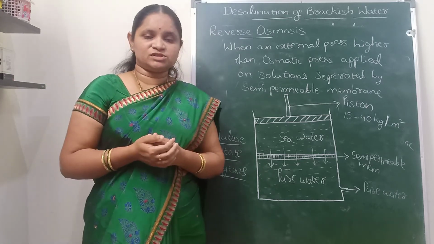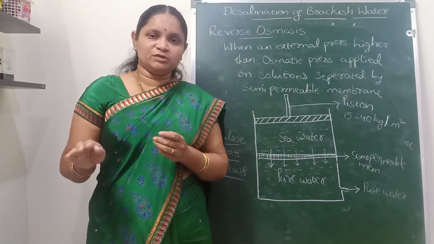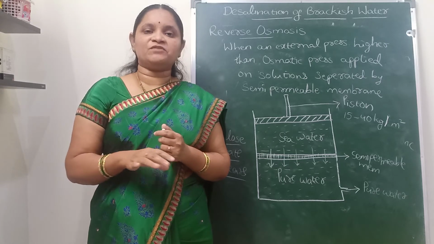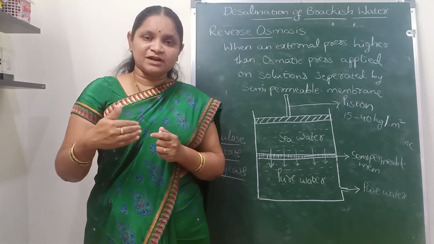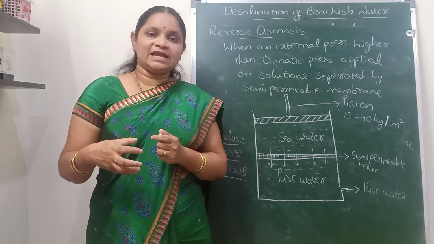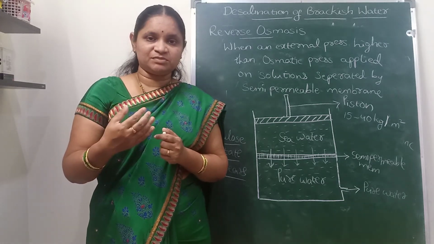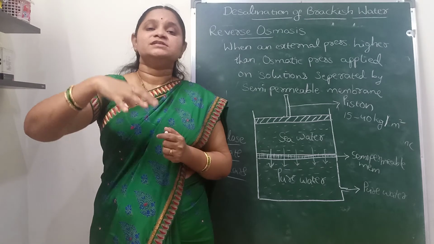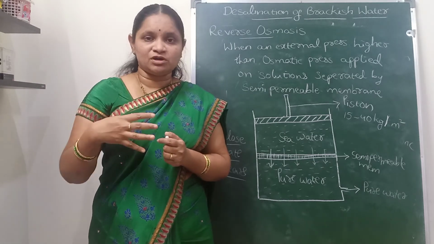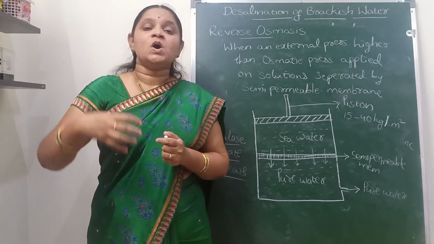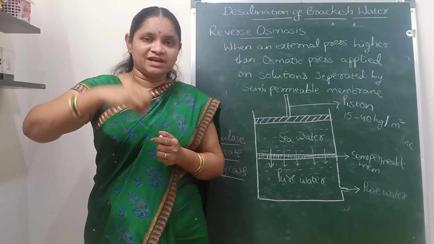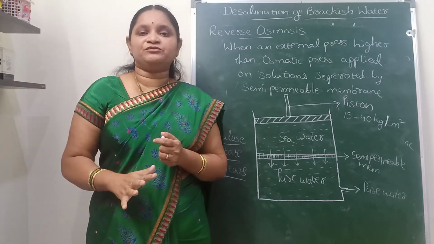In the reverse osmosis technique, seawater is separated from the pure water with the help of a semi-permeable membrane, and with the help of a piston, an external pressure a little higher than the osmotic pressure is applied on the seawater, so that the solvent molecules are forced to move through the semi-permeable membrane from the seawater to the pure water.